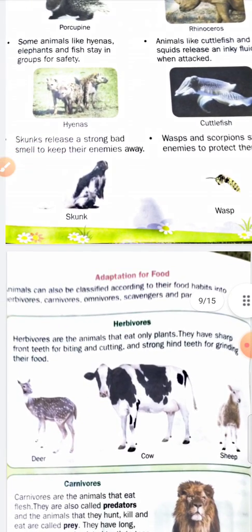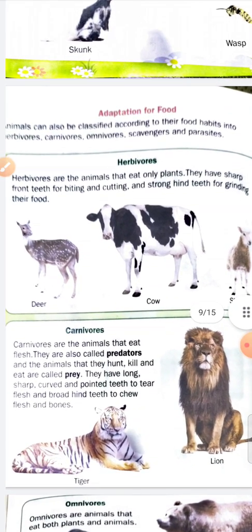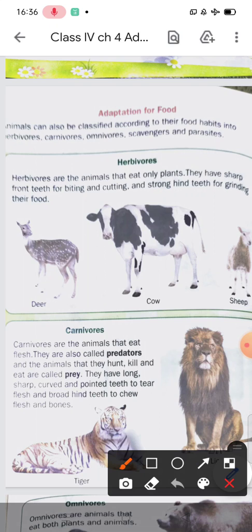Now adaptation for food, which we have discussed in previous lectures also. Animals can be classified on the basis of their food habit: herbivores, carnivores, omnivores, scavengers and parasites. What is the meaning of herbivores?